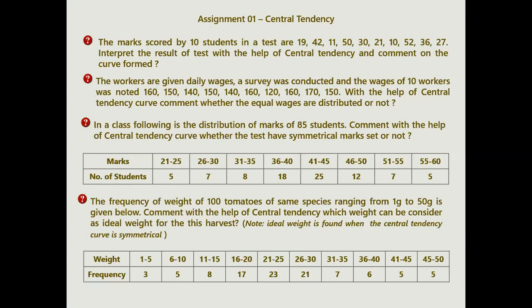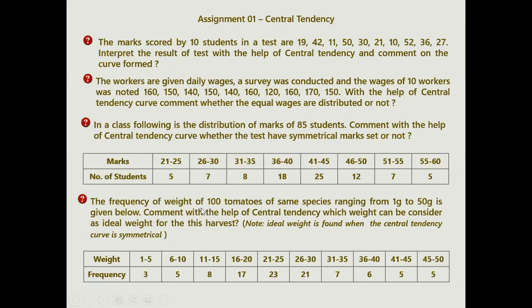You just have to find the mid value, multiply it with the frequency, and add up. That is your group mean. So what the question says is, comment with the help of a central tendency curve whether the test has a symmetrical mark set or not. This means the curve you find at the end will display whether it is symmetrical or not.